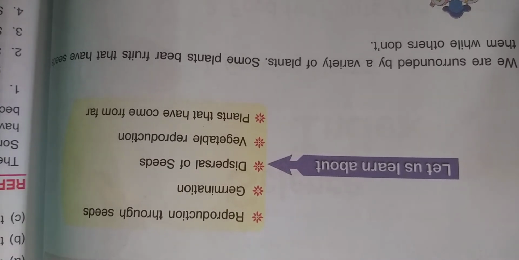Let's see. We are surrounded by a variety of plants. In our surroundings daily we are seeing many types of plants. Some plants bear fruits that have seeds in them while others don't. Though in those plants, some plants only bear fruits and some plants don't bear the fruits.